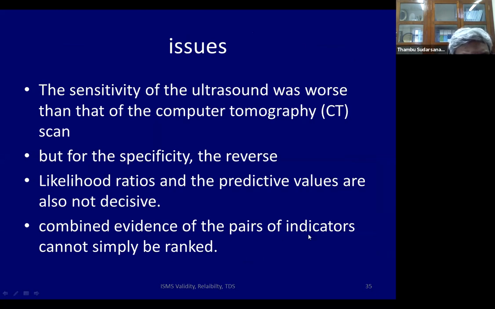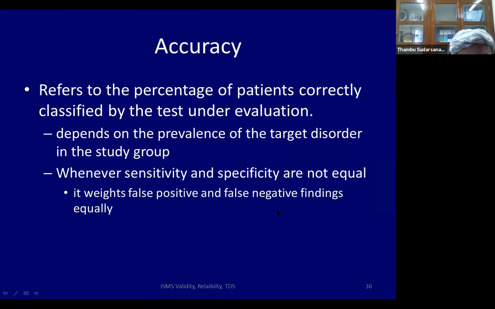So combined evidence of pairs of indicators cannot simply be ranked. We can't just do the average of sensitivity plus specificity, or the average of likelihood ratio. That's also not very useful. Remember, the accuracy is the percentage of people who are correctly classified. That is square A and square D, or true positive plus true negative.